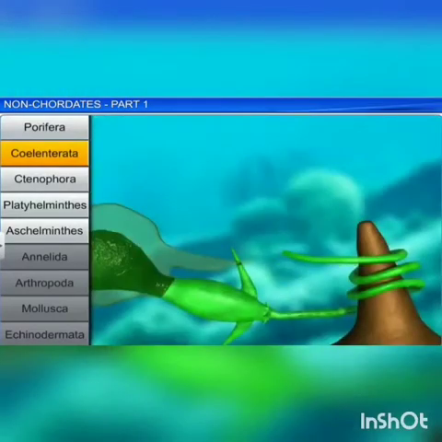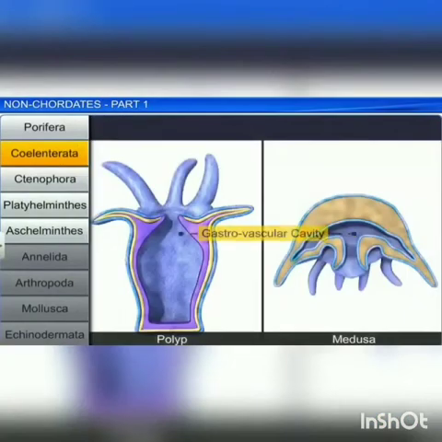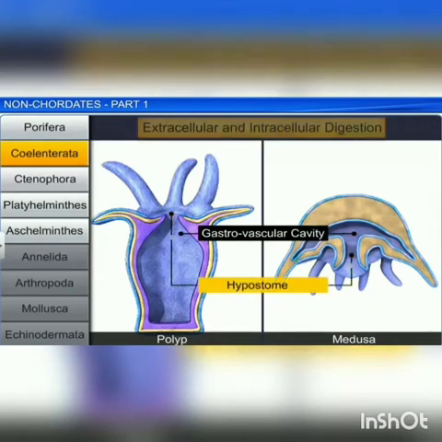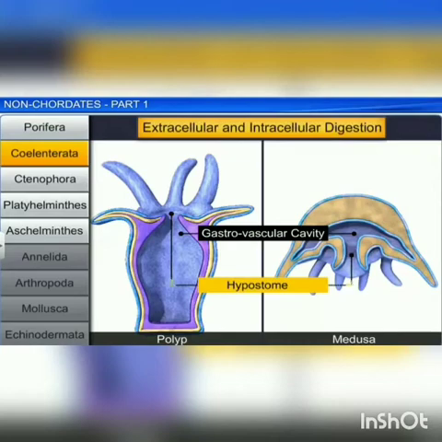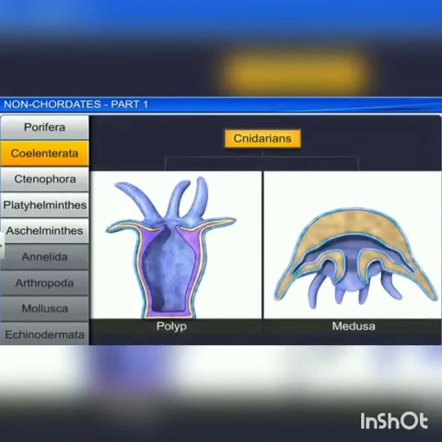This coelenterata is also called cnidarians, that means stinging cells. A single opening called mouth is present. It is also called hypostome. The digestion is both extracellular and intracellular. And cnidarians exhibit two basic body forms, polyp and medusa.